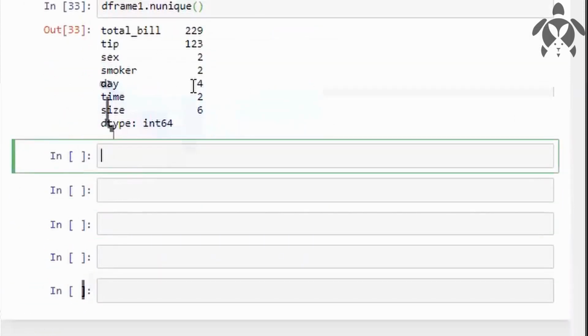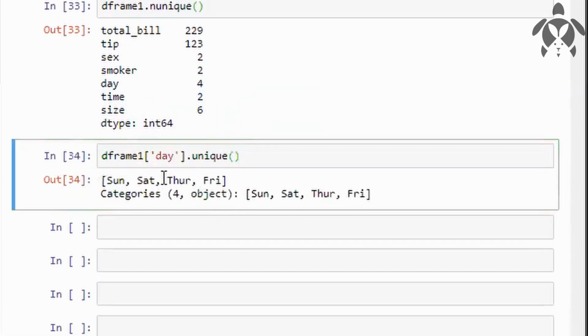So these are my unique values inside the data. Now suppose in one particular column you want to see the unique values, just write the data frame name, mention day as the column, dot unique. That's it to get all the unique values.